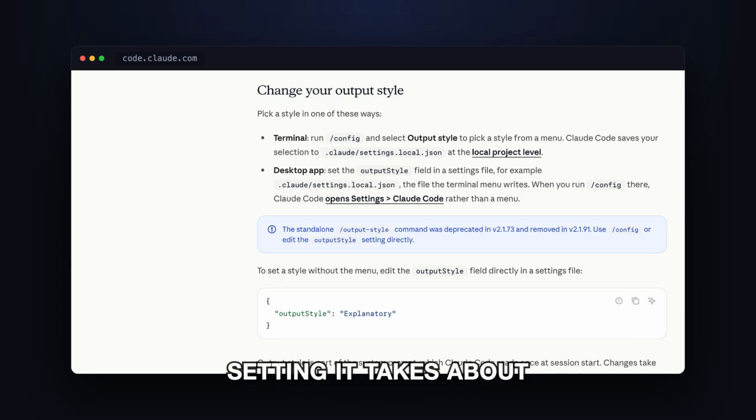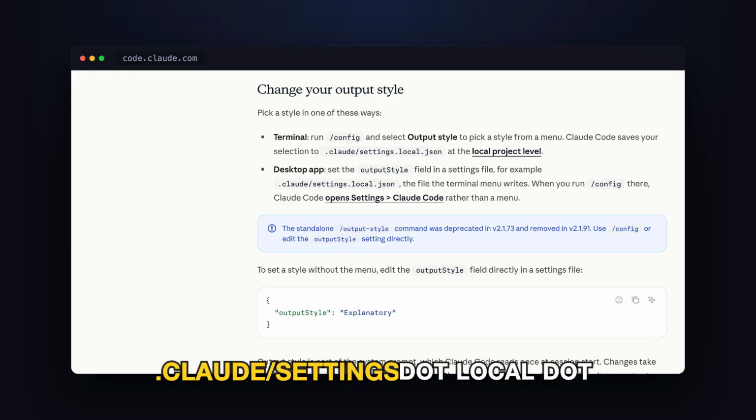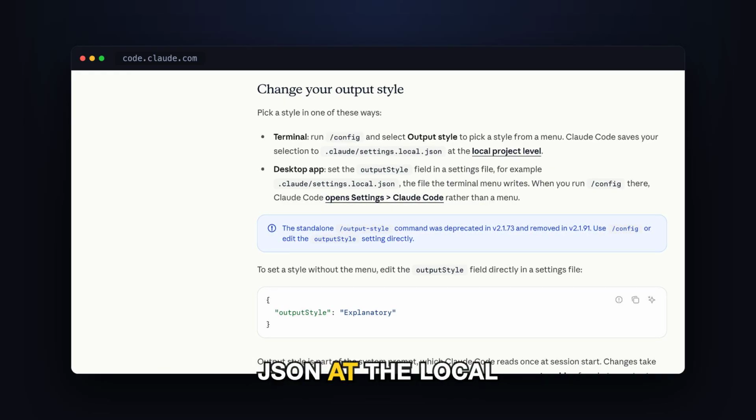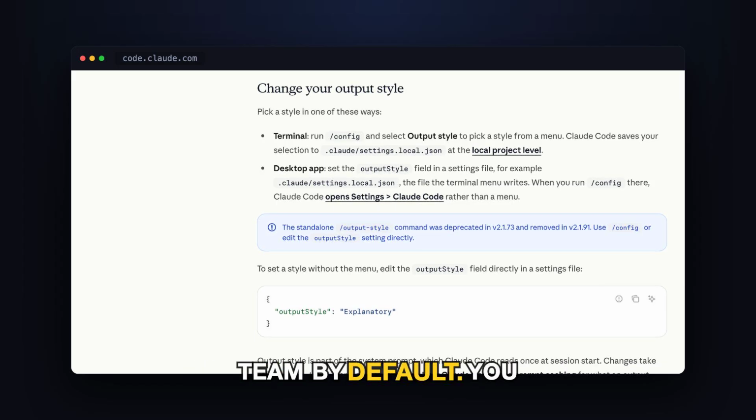Setting it takes about 10 seconds. Run /config, select output style, pick from the menu. Claude Code writes your choice to .claude/settings.local.json at the local project level, so it's per project, and it's in a local file, which means it isn't committed for your whole team by default. You can also skip the menu and set the output style field directly in a settings file.